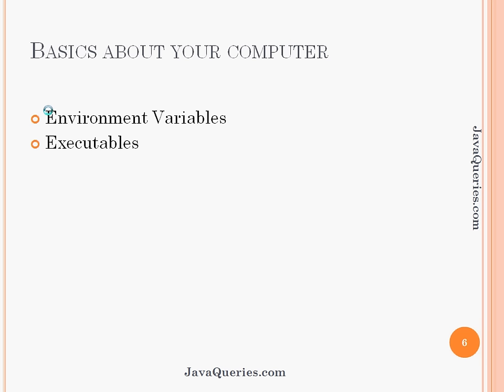But if there is some other command that you want to type, how does the operating system know? So the operating system provides a variable, path, where you can set the path of the programs that you want to execute or have recognized by your Windows operating system. For example, if you install the JDK, that is the Java Development Kit, and you want the compiler or interpreter or other executables to be visible to the operating system and invoked when you type the commands, then you should make sure this path variable is configured properly.